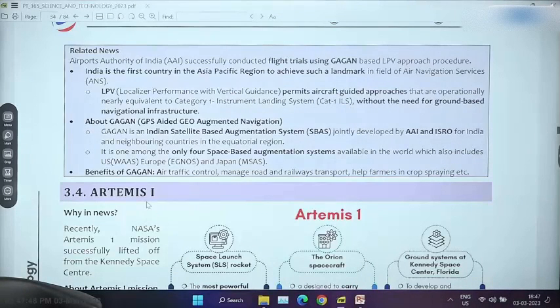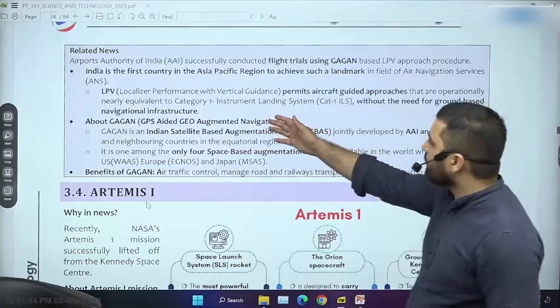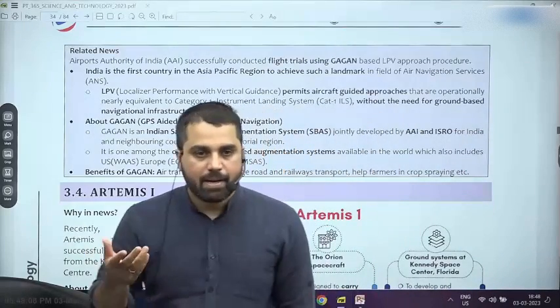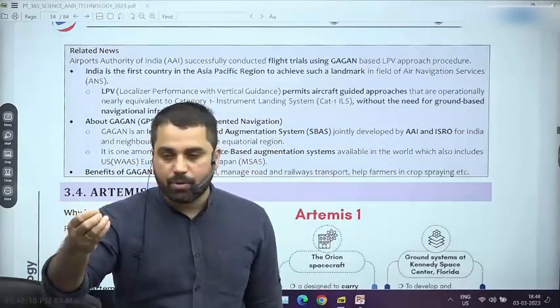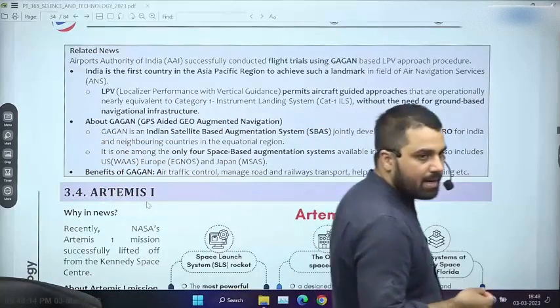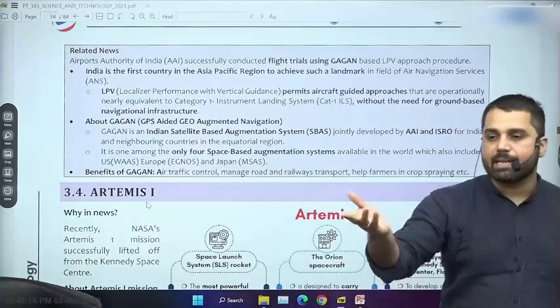So for such cases, a proper global standard has been developed, for navigational programs which can be relied upon for airline takeoff or landing. And as of now, Gagan has this. So Gagan has this localizer performance with vertical guidance, that during landing and during takeoff, it can provide you a lot of precision regarding your navigational awareness, and using that you can avoid any type of accident.